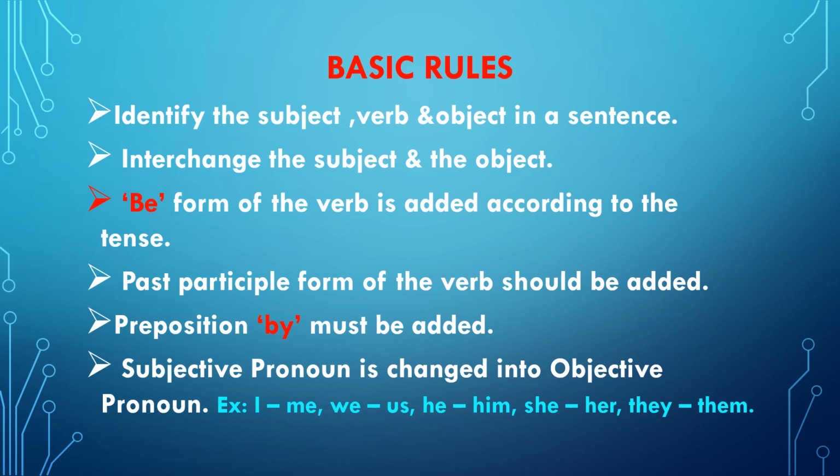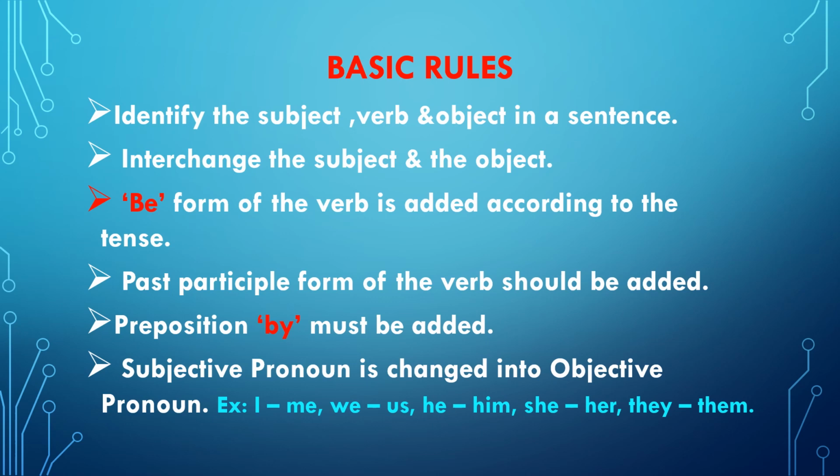Then the next one, the subjective pronoun is changed into objective. Suppose I give an example in the active voice: I wrote a letter. If I change that sentence into passive voice, I is the subject, wrote is the verb, a letter is the object. The object comes first, a letter.